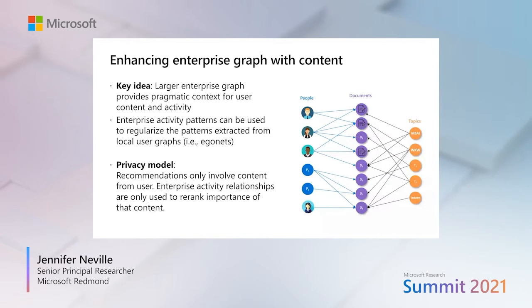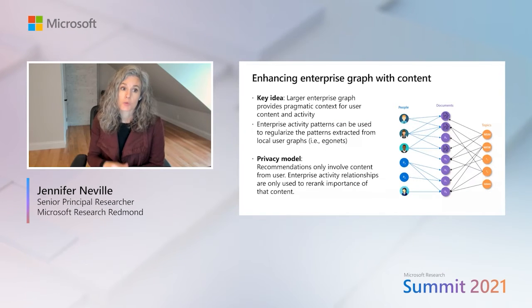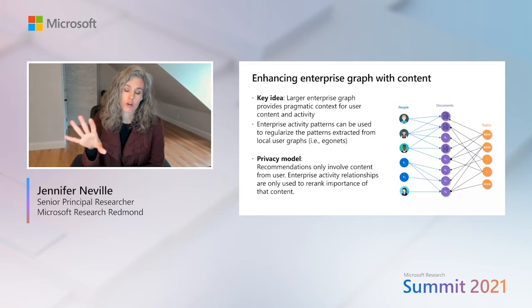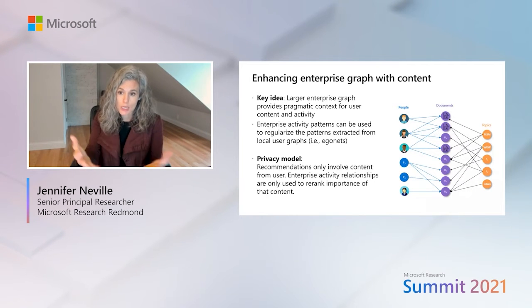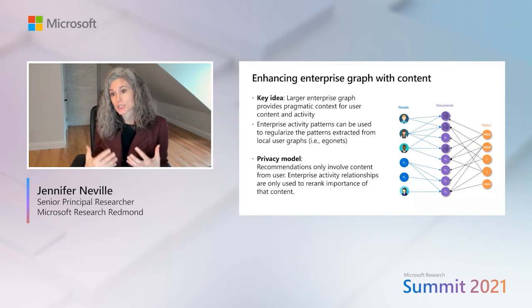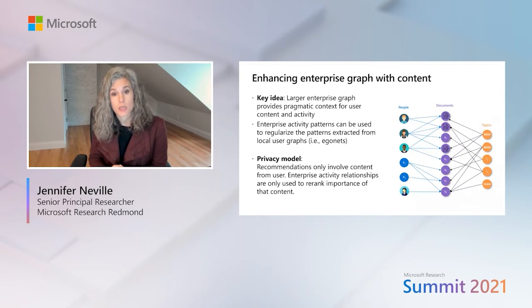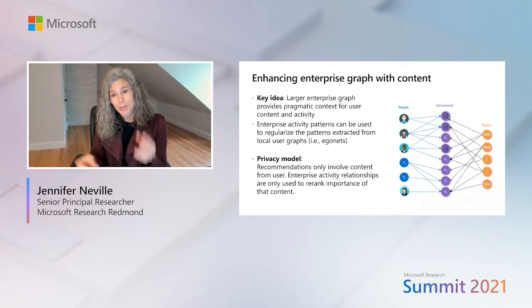And so here on the right, I'm showing you a simplification of the graph where we just have people writing and sharing and editing documents in the middle. And we have content that we've extracted from those documents in terms of topics or key phrases. And what we want to do here is look at the larger activity structure across the enterprise to again extract this pragmatic context, the pragmatic signal about what's the meaning of the information in each of those documents based on how people interact and use those documents.